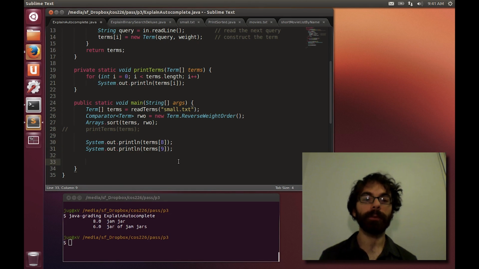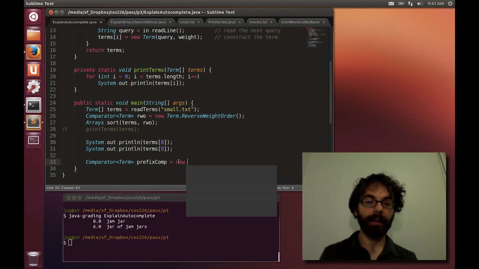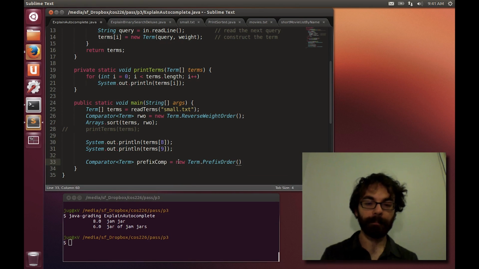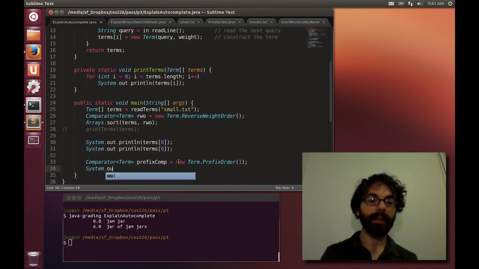Let's use the prefix order comparator to get a feeling for what's going on. Let's create a comparator of terms, let's call it prefixComp. It's going to be a new PrefixOrder, and we have to give it a parameter, let's say 1. And then we might ask, hey prefix comparator, could you compare for me terms 8 and terms 9?